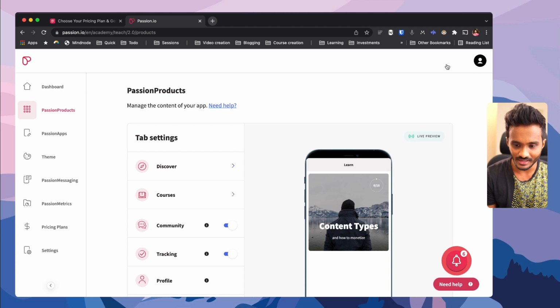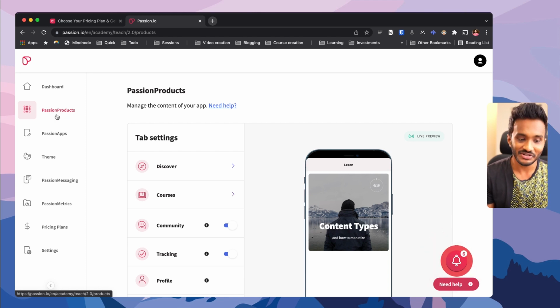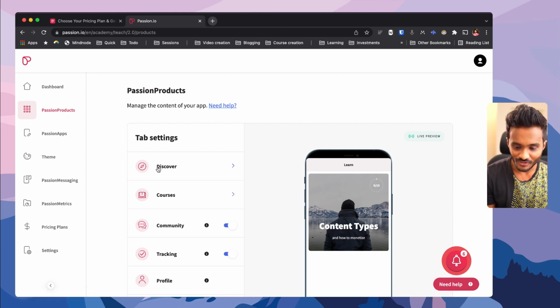This is a different login, because the thing is that you won't get the option to select the app type the second time. For example, if I want to go back and change my app type to some audio course app, then I can't do that. I'm starting from scratch, right? Because I wanted to show you guys the different types of apps that are available.